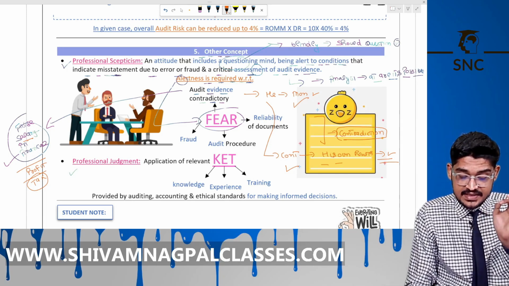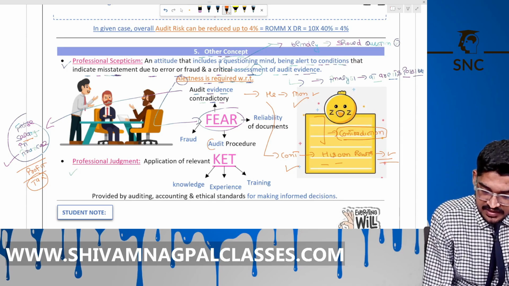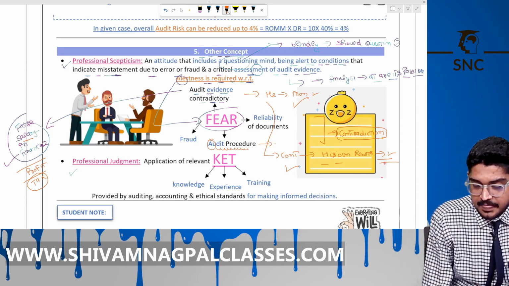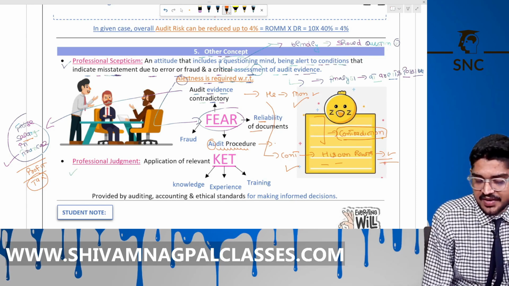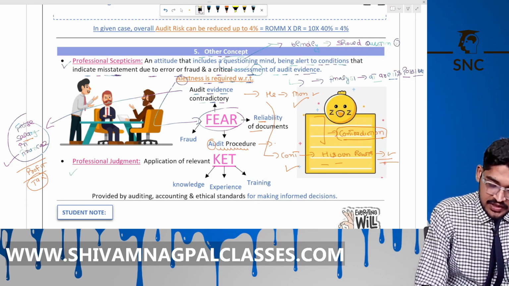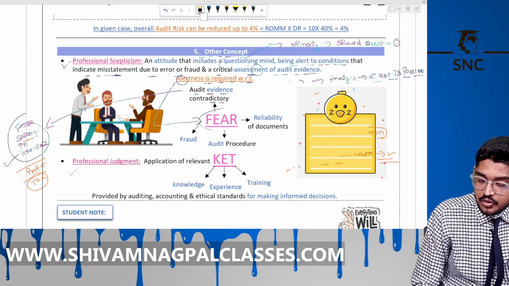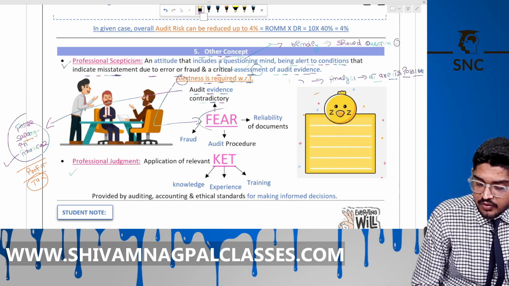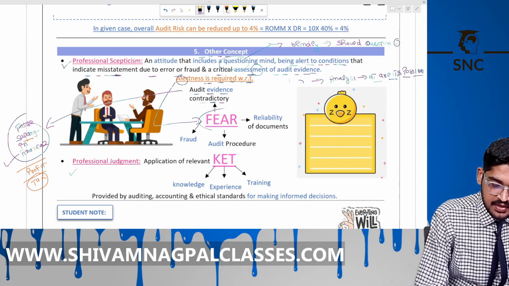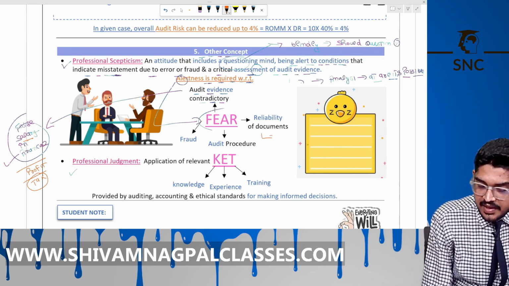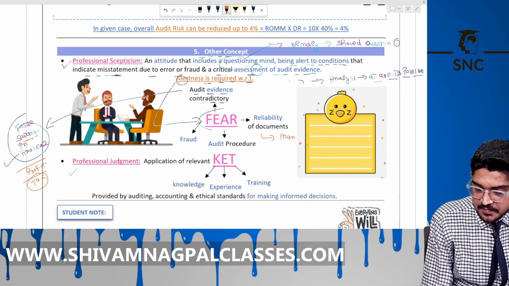The next is A, meaning audit procedure. When performing procedures, be alert to that, and to the reliability of the documents. Many times the auditor needs to check the truthfulness of documents. Many times the auditor asks management for the original document.